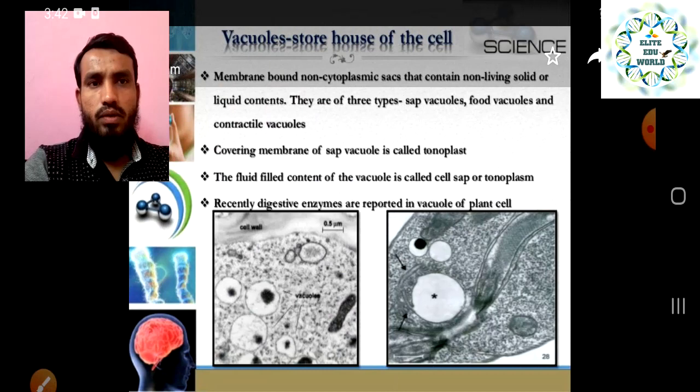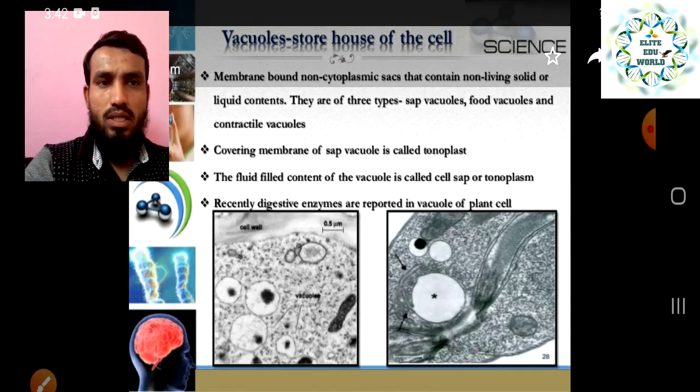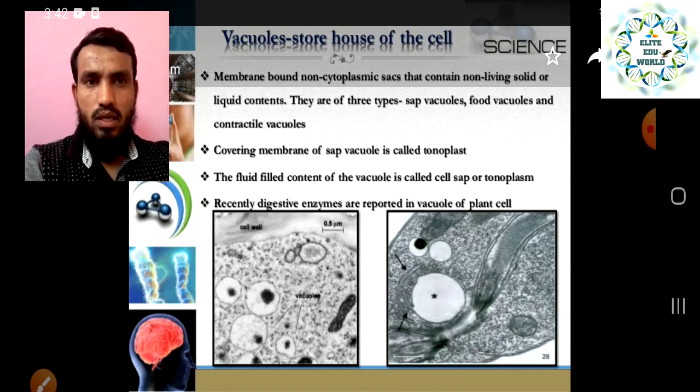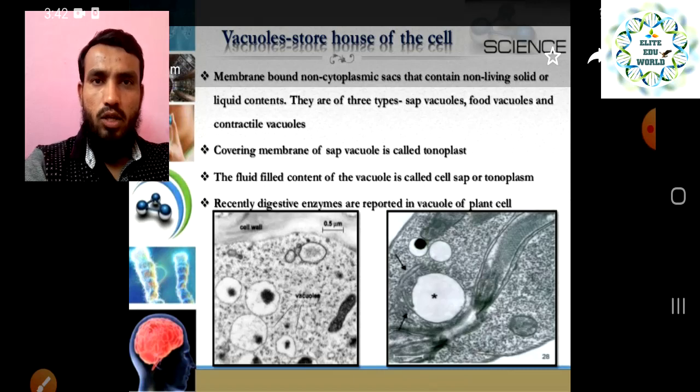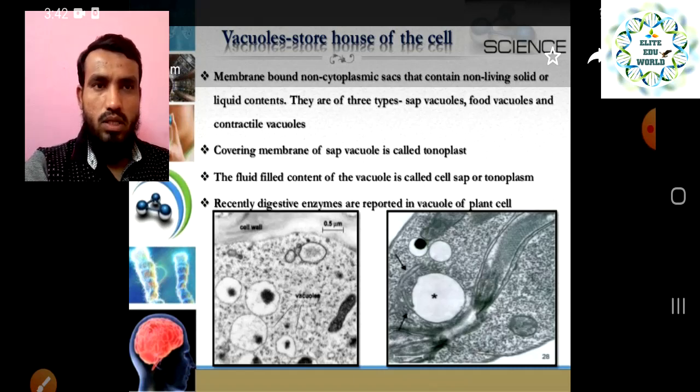The next point: the fluid filled inside, whatever content is inside the vacuole, is called sap or cell sap, right? Like in our normal cell there is cytoplasm, a liquid or jelly-like material. Similarly, the fluid present inside the vacuole is called cell sap, or tonoplasm, as we named the membrane covering the vacuole tonoplast.